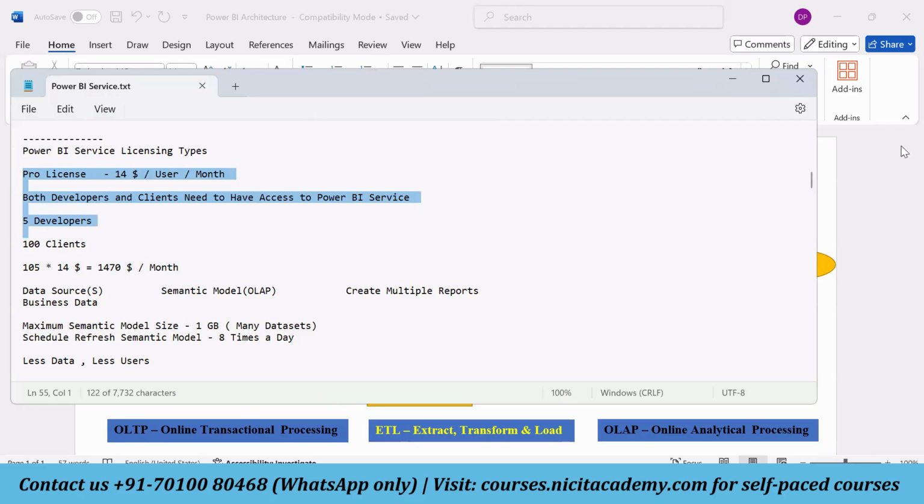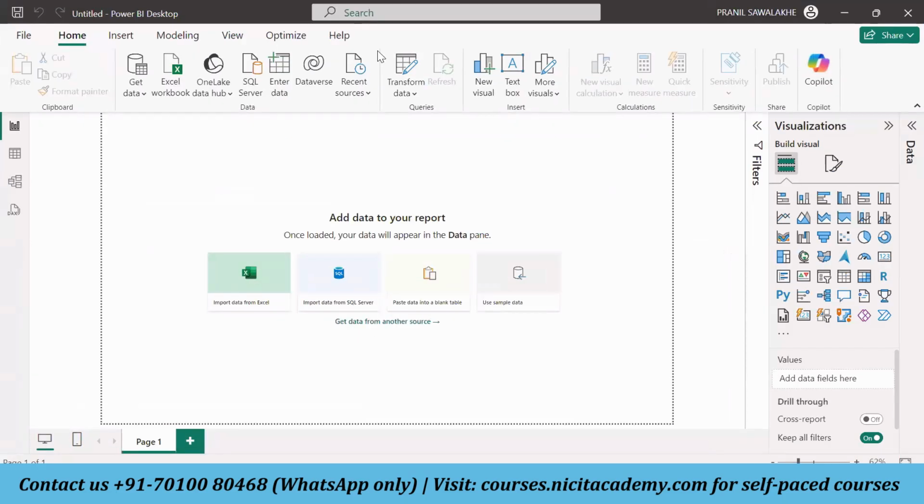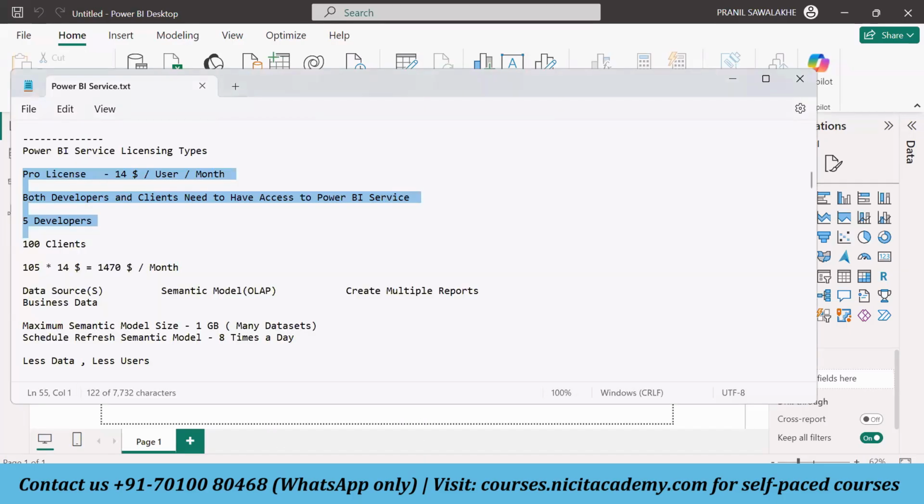We have opened this Power BI software now. In this Power BI software, I have developed something and saved it, but if my login is not there, I can't share this particular report with the clients. So in order to do that, I need to have at least a minimum Power BI license. Even the clients to whom I would be sharing those reports should have access to the Power BI service. So both the developer and the clients should have access to the Power BI license.